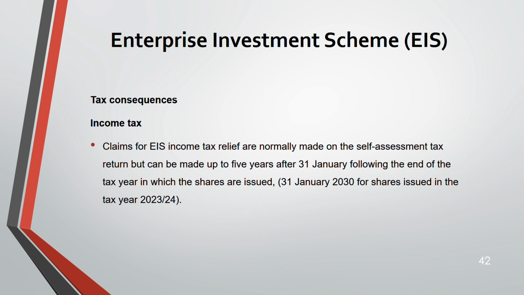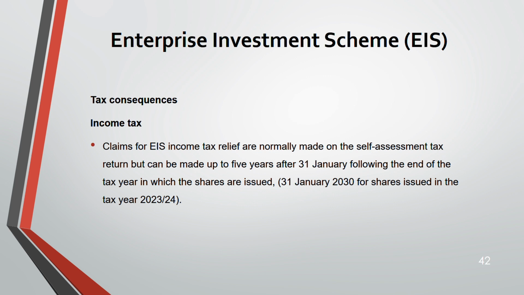The end of the tax year for 23-24 is 5th of April 2024. The 31st Jan after that means 31st Jan 2025. So 5 years from there, 31st Jan 2030.